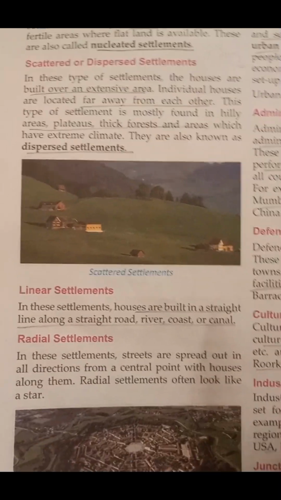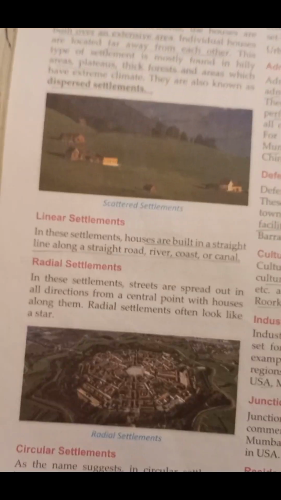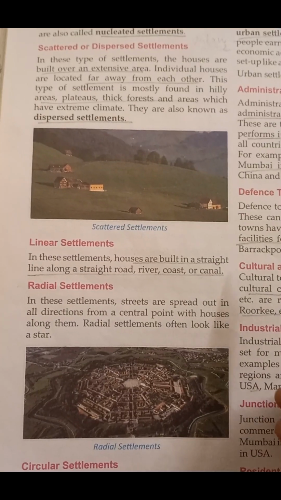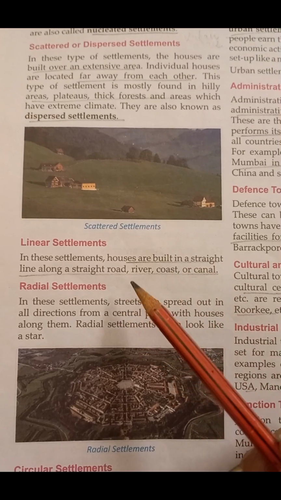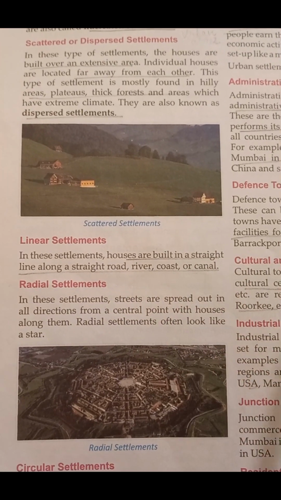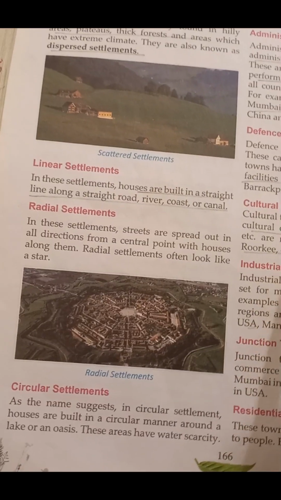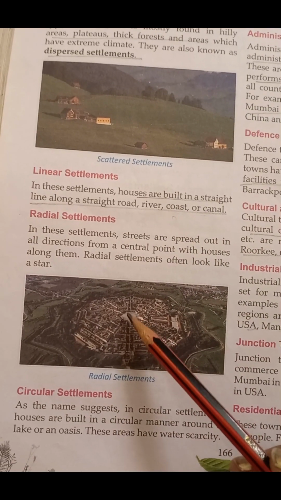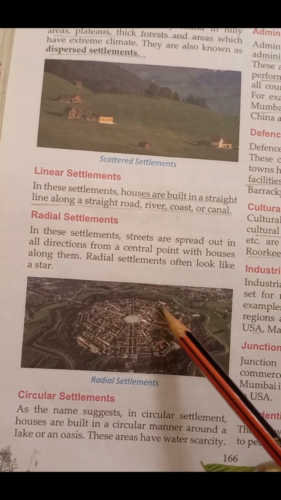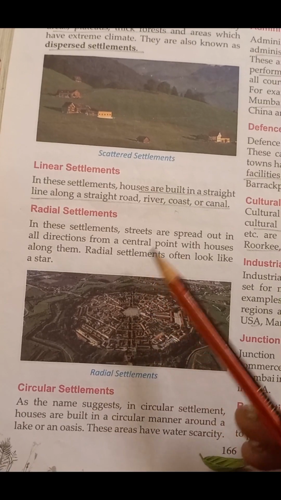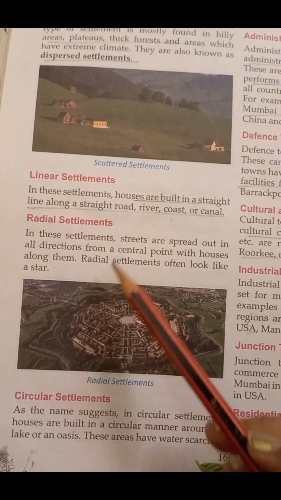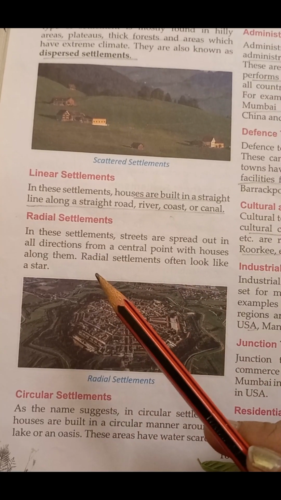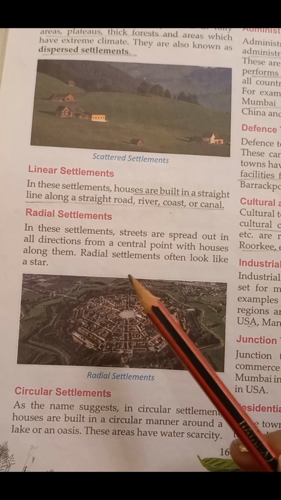Then we have linear settlements. Linear settlements are those where houses and buildings are built in a straight line, that is along a straight road, river, coast or canal. Then we have radial settlement. As shown in this picture, this is the central point and the settlement is built around it, mostly in the form of a star. Streets are spread out in all directions from the central point with houses along them. Radial settlements often look like a star.